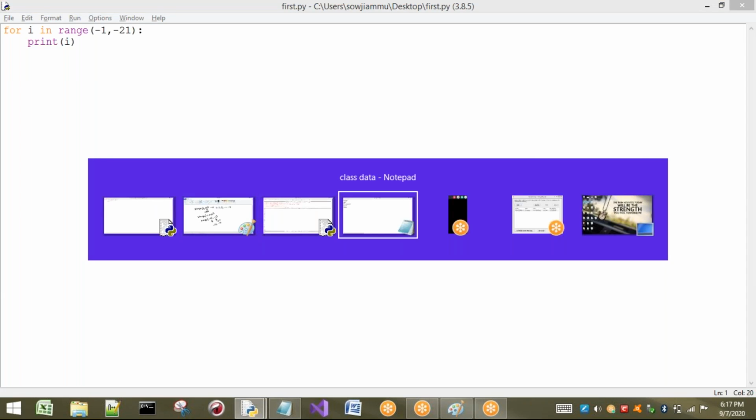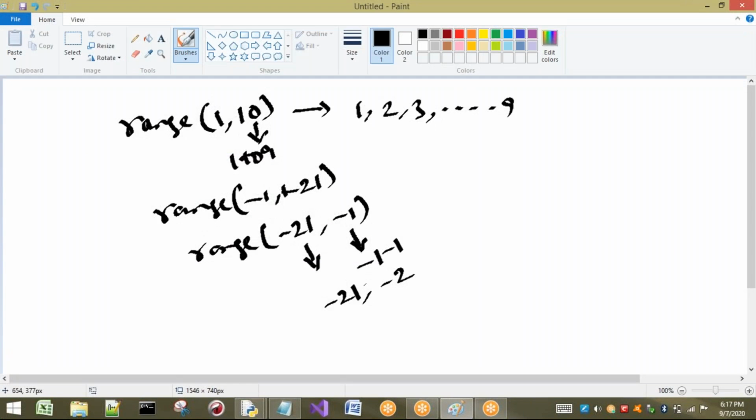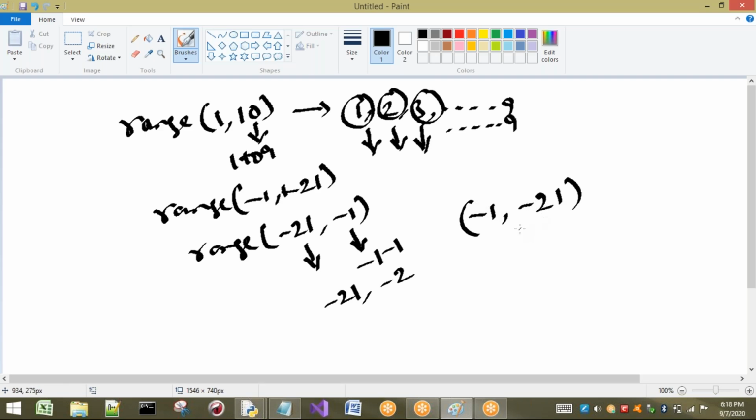That means, see here, one minute. Here 1, 2, 3, 4, and so on up to 9. How is 1 going to be generated? How is 2 going to be generated? How is 3 going to be generated, and so on up to 9? For each and every element, I am going to show you the formula, so that if you write from minus 1 to minus 21, it is not giving any values. You can understand after seeing that formula. Before going to see that formula, let us discuss some more points and see some examples regarding this range.